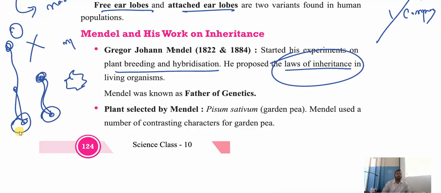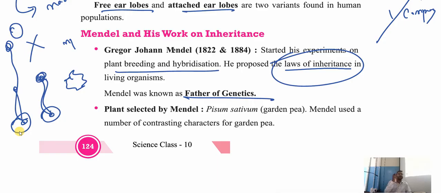So Mendel is known as the father of genetics. Very important question for 1 mark. Understood? Who is the father of genetics? If they ask, you should write Gregor Johann Mendel. His full name is Gregor Johann Mendel. He did the research and he started finding the variations.